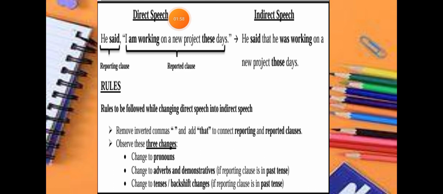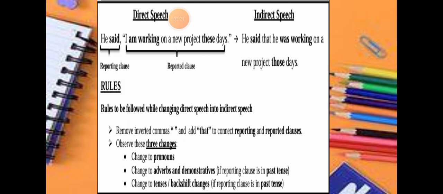Now here we have two clauses: one is the reporting clause and one is the reported clause. The part before the comma is always the reporting clause. It is someone who is saying that. So "he said" is the reporting clause. "I am doing a new project these days" is the reported clause. This is what he said, this is what is reported to us.